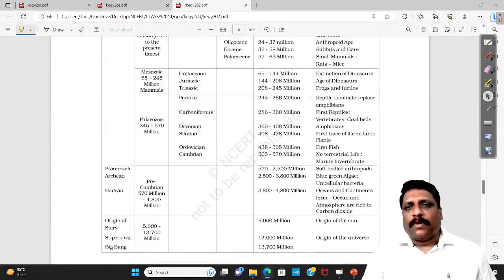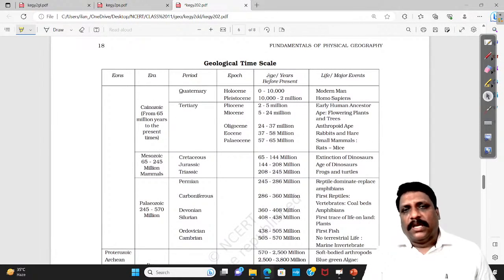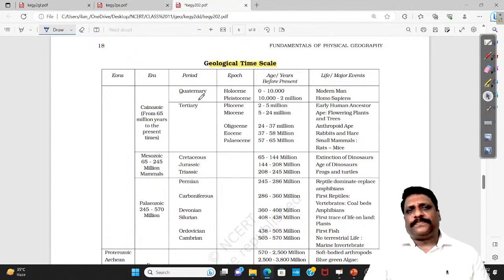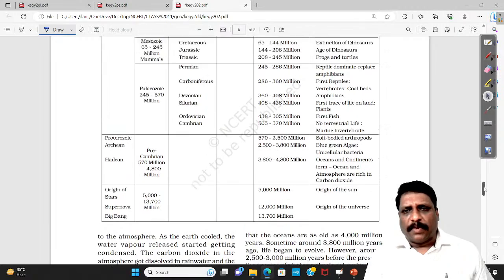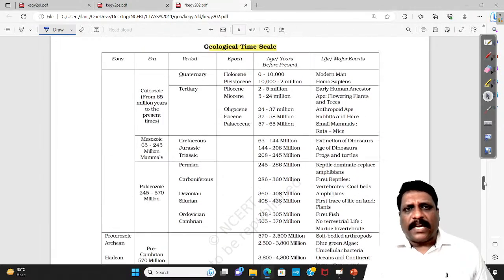One more thing, when it comes to evolution, the geological time scale. Just have an approximate idea. The geological time scale will tell you the overall evolutionary process of this Earth, the entire timeline, from the origin till today, divided into different eras.